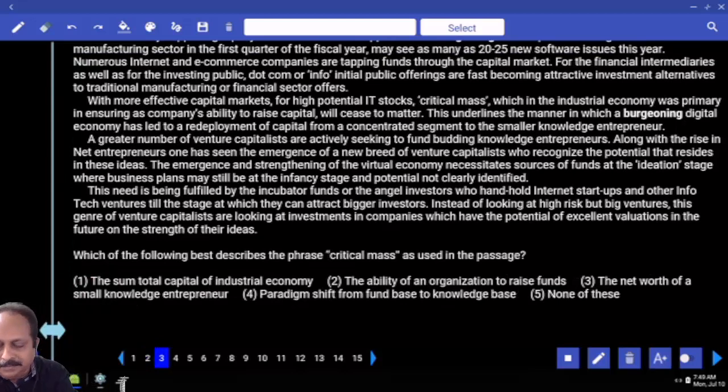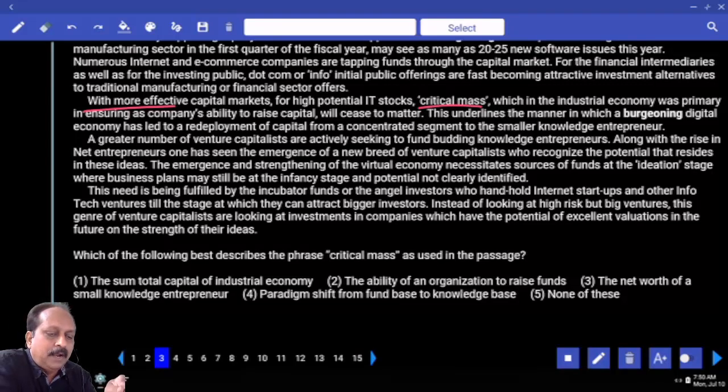Question number 3. Which of the following best describes the phrase critical mass as used in the passage? I think in one particular paragraph, I don't know which, but here I underlined: with more effective capital markets for high potential IT stocks, critical mass. Have you seen that paragraph? It is the third paragraph from below.